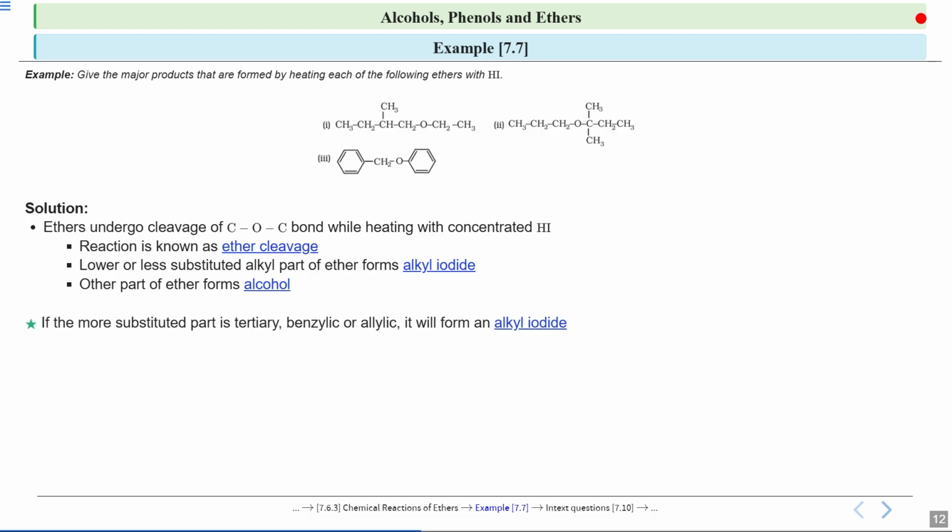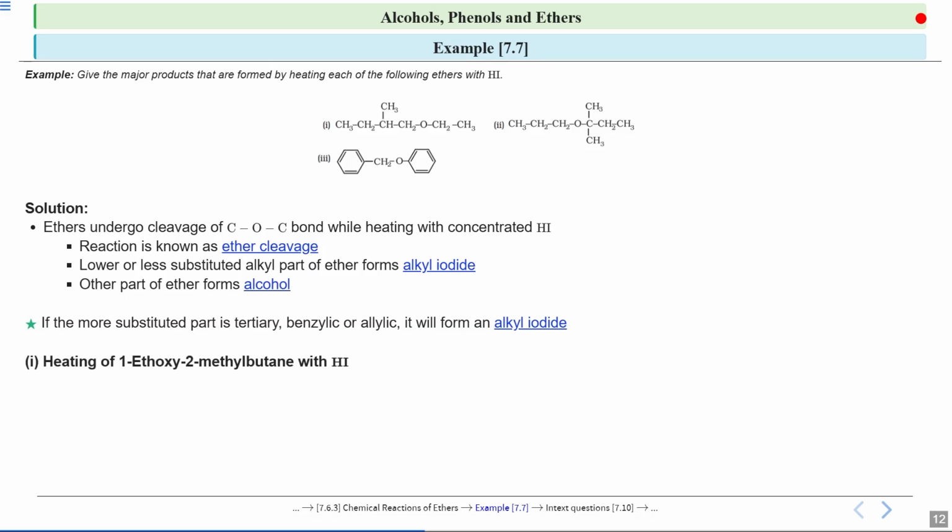If the more substituted part is tertiary, benzylic or allylic, then it will form an alkyl iodide. Okay, so if there will be a more stable 3-degree carbocation formed, then the reaction will proceed by the SN1 pathway and not by the SN2 pathway.